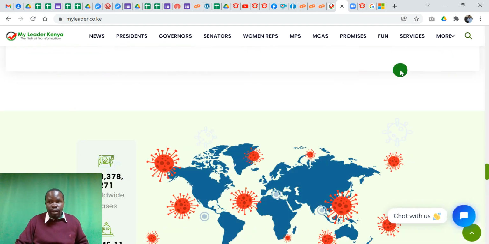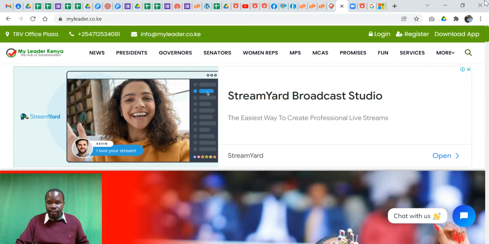So quickly to run us through, on top here is the register page. So you can create your own account by registering. You can log in to your own account and then you can always contact us with this information here, the phone number and the email address. Our locations are also here. So let me run you through the menus.